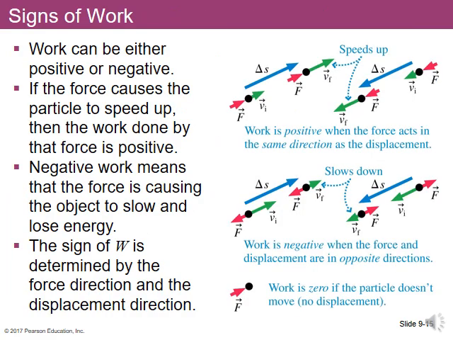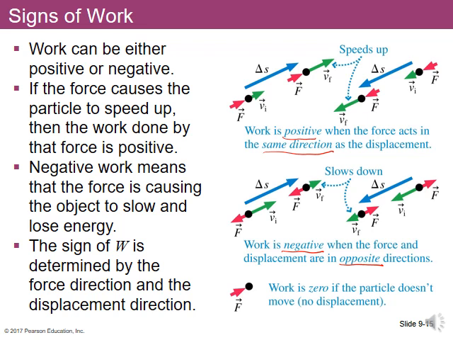Now, even when you just have work that's acting in a straight line, it's not always the same. Work can either be positive or it can be negative, depending on which way the forces are applied and which way the object is moving. So, in general, work is positive when the force acts in the same direction as the displacement, and work will be negative when the displacement and the force are in opposite directions.